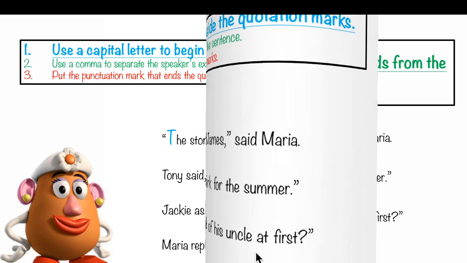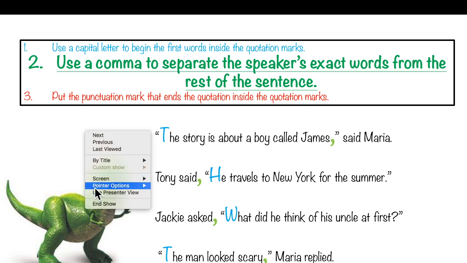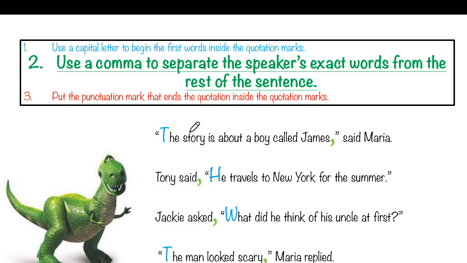Rule number 2. You have to use a comma to separate the speaker's exact words from the rest of the sentence. Look at the sentences. "The story is about the boy called James," Maria said. What did Maria say?